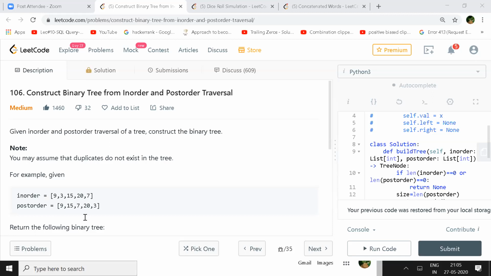Will that be solvable? I doubt it. We would have to take a set of it. You can still find it out by looking at the post-order and in-order, but there will be some complexity involved, because as you said, what if we just take any occurrence of the duplicate?